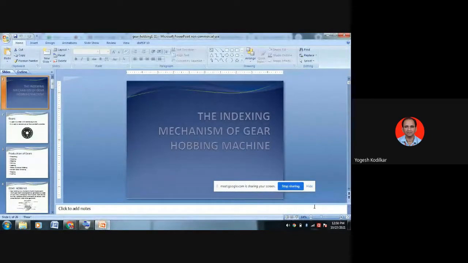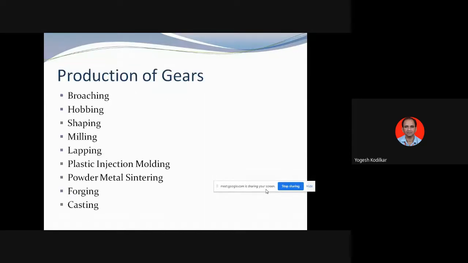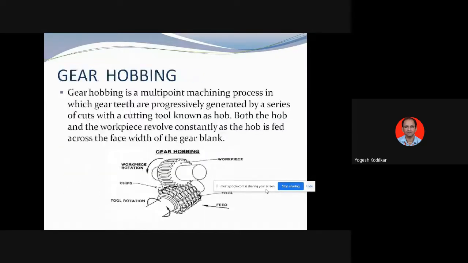Sorry. So we are studying this gear hobbing. In gear hobbing, we know that a gear is basically a circular wheel along with teeth on its rim, that is the circumference. Then these are the different productions of gears in which we are going to study gear hobbing. Basically gear hobbing is a multi-point machining process in which gear teeth are progressively generated by a series of cuts with a cutting tool known as a hob.